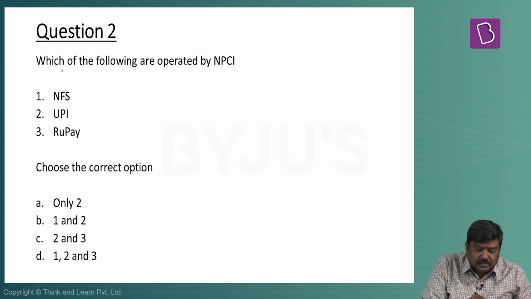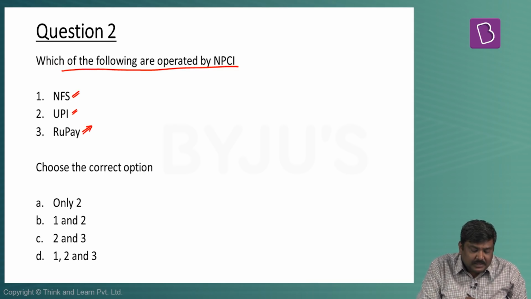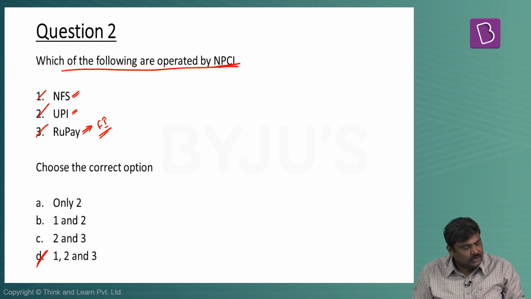Second question, which of the following are operated by NPCI? NFS, National Financial Switch, UPI, Unified Payments Interface, and RuPay as a financial intermediary. So all the three are operated by NPCI. So the right option will be option D, 1, 2 and 3.